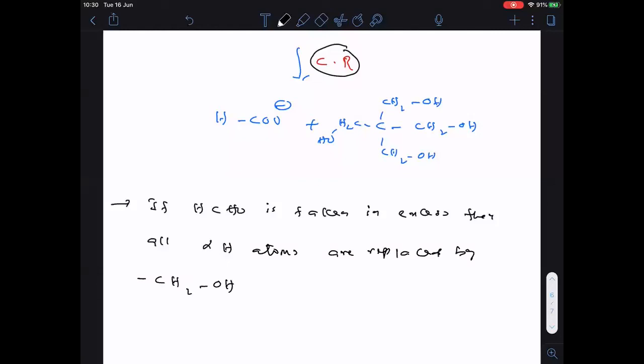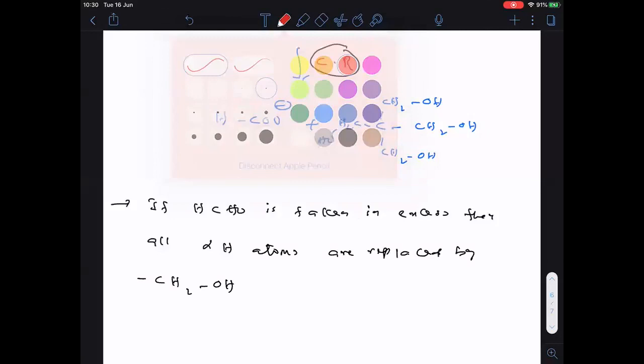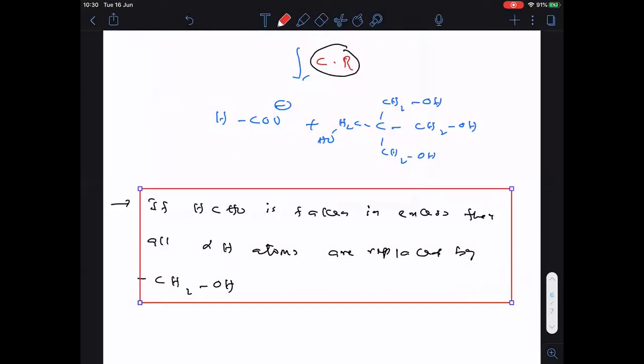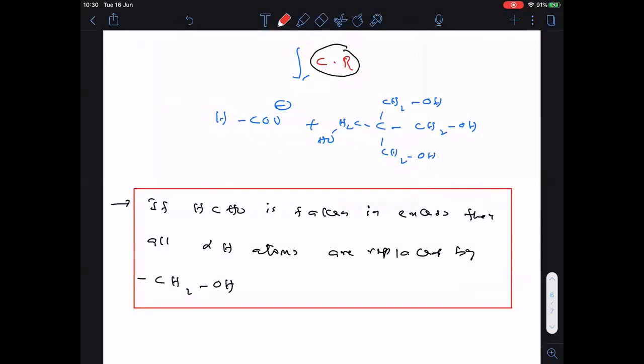CH2OH. Am I right? This is one important statement here. So please copy quickly.